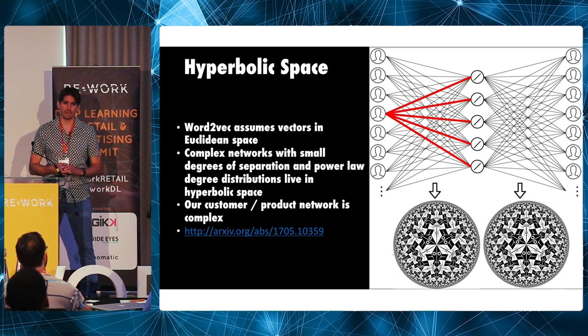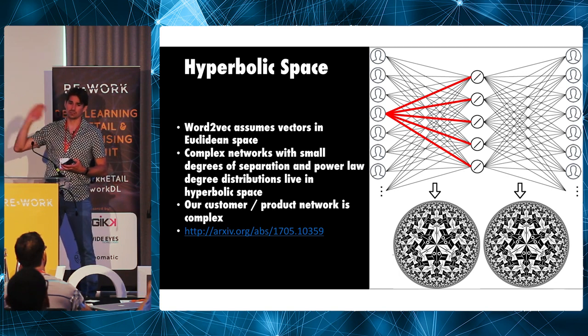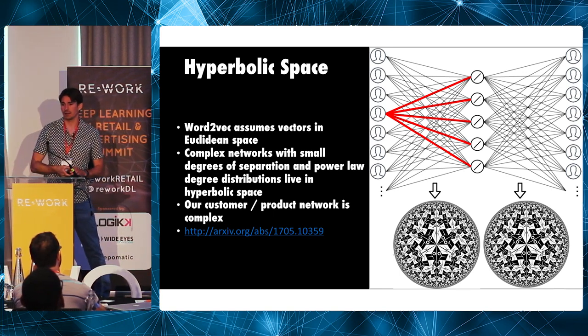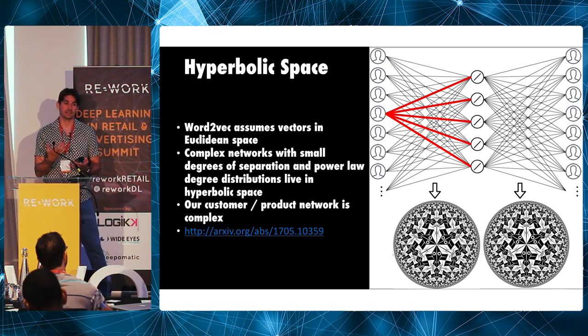So a complex network is one that has, like Facebook, a power law degree distribution. Some people have 100 million connections, but most people have 10. And it also has clustering, so you get groups of people that are very tightly interconnected. Now, this is exactly what we find when we look at the network of products and customers at ASOS. It's a complex network. It has very high degree people, very high degree products, and also clustering. And so what we found is that actually the appropriate embedding space for our customers is not this Euclidean space that everyone has used in the past, but it's actually a hyperbolic space.